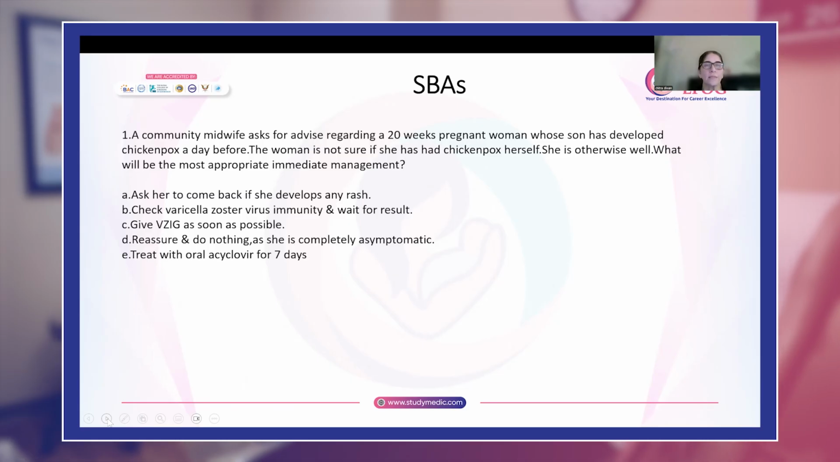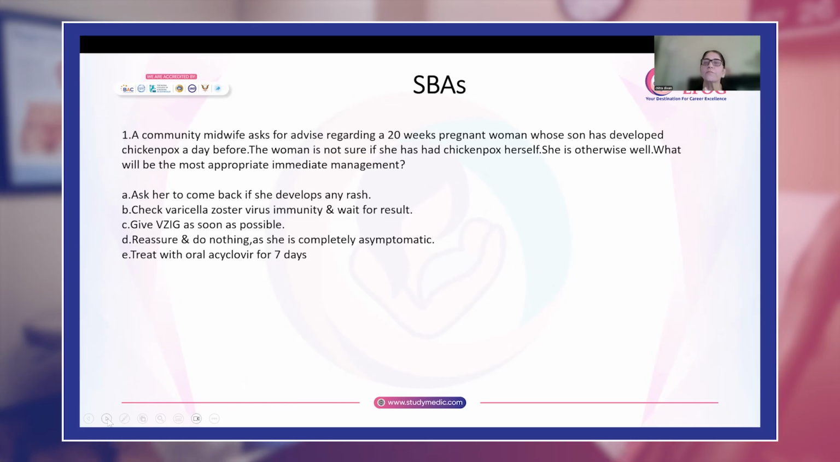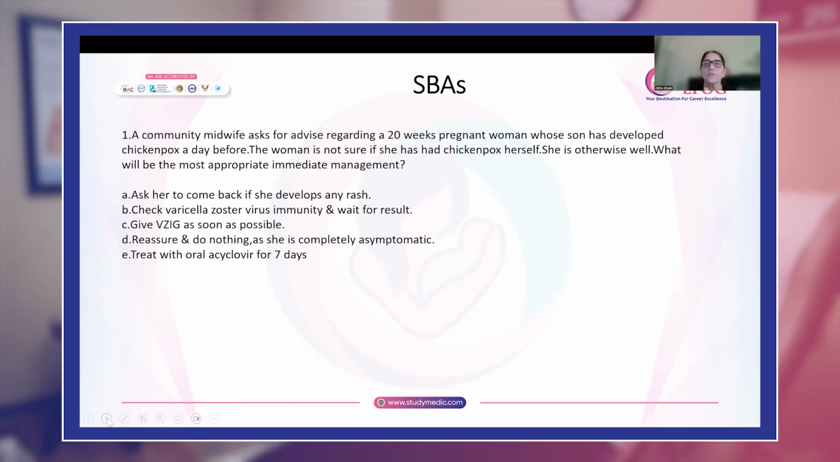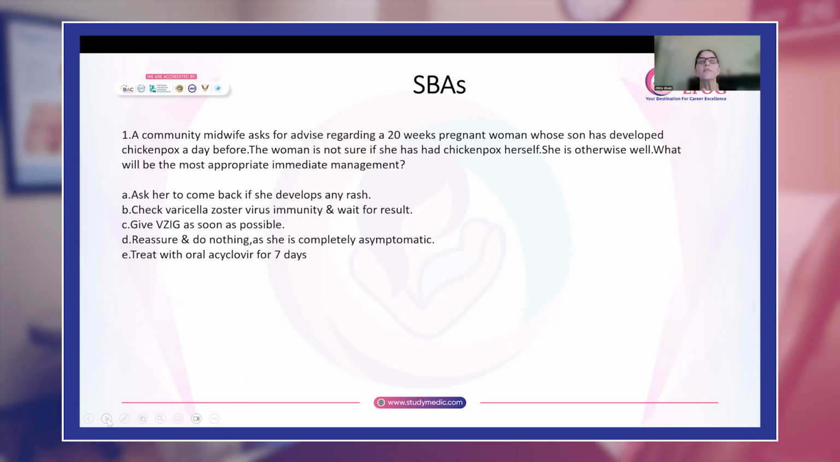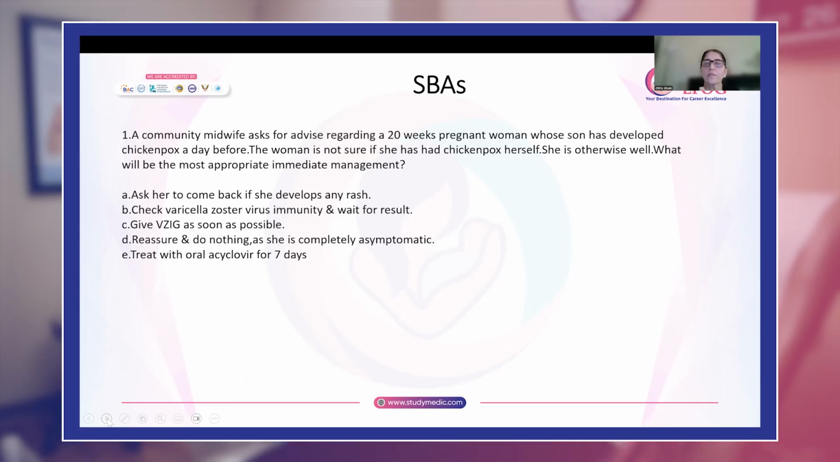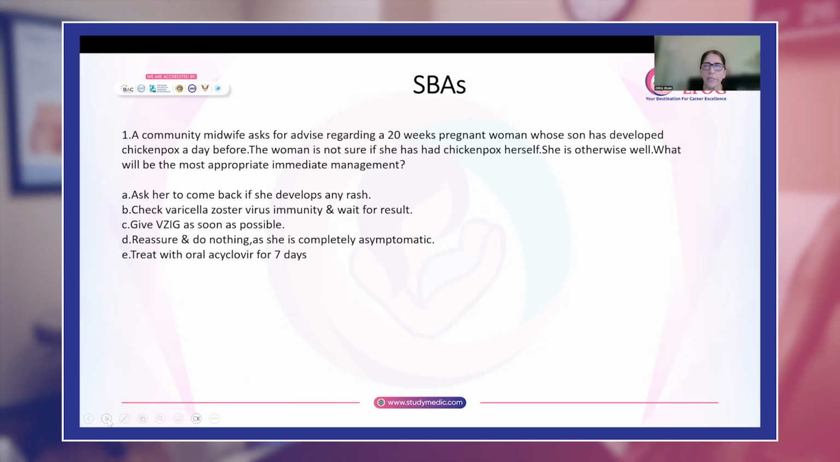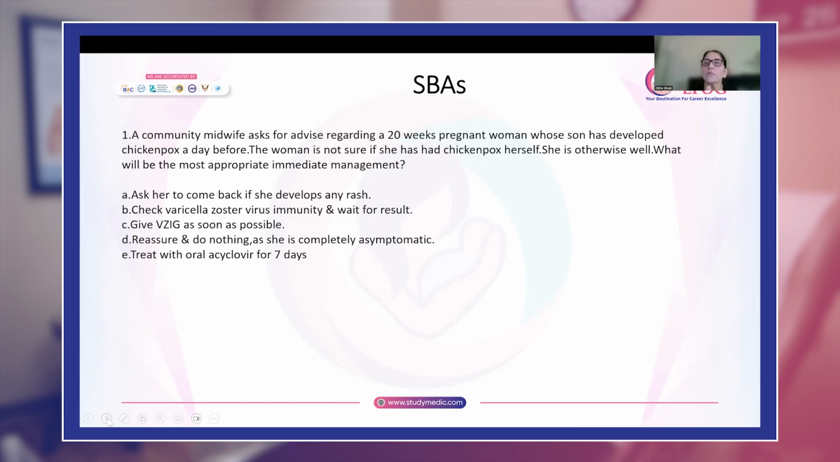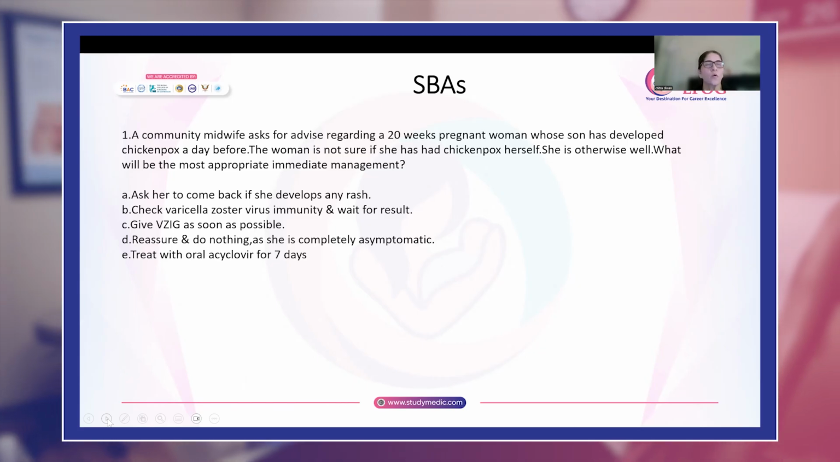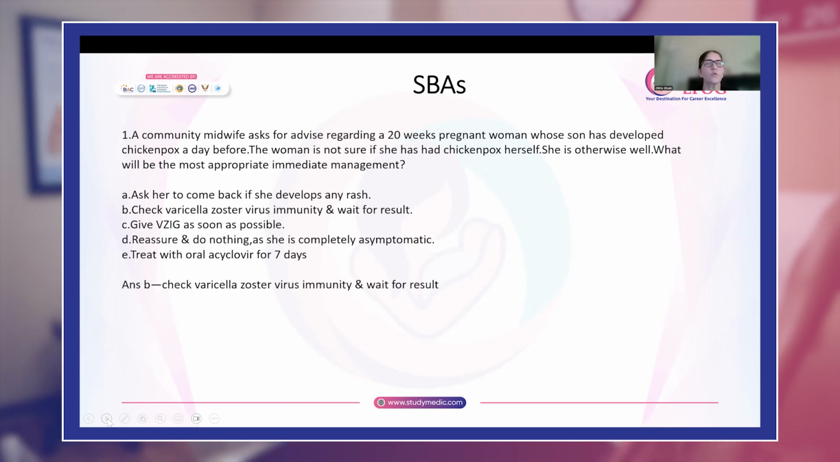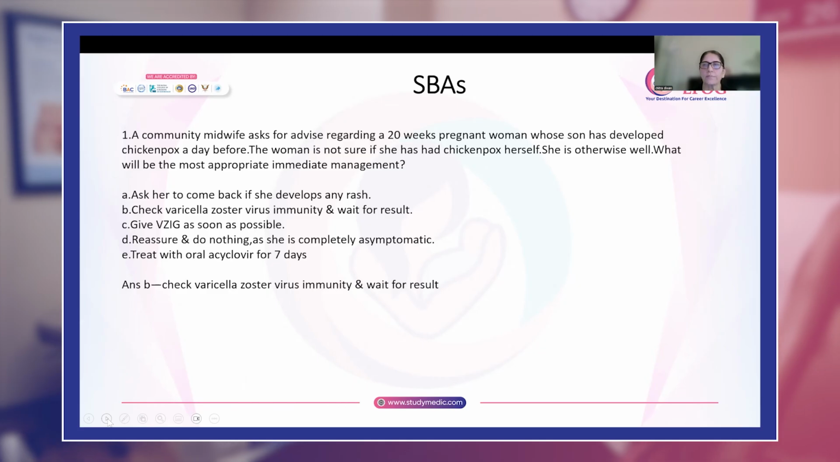We do not want to wait till she develops a rash, because if she develops a rash, that means she has been infected and that infection will go on to the fetus. So what we basically want to know is whether she is immune or not. If you have had chickenpox once in your childhood, the antibodies stay with you lifelong. So we want to know whether she has antibodies or not. The best option is to check varicella zoster virus immunity and wait for the result.